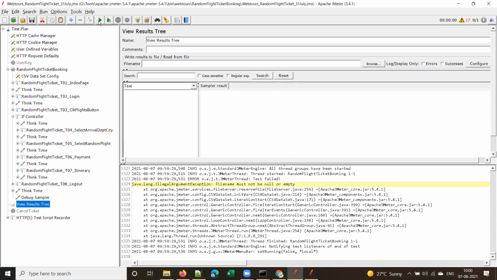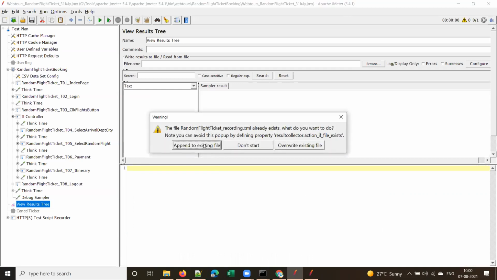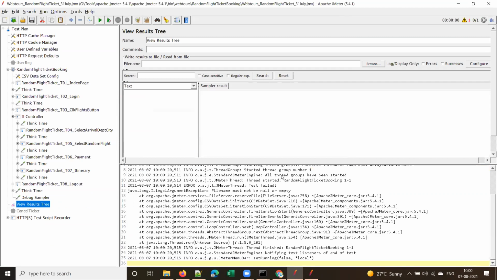Script is not getting replayed. See, if you observe here, it stopped replay and it has thrown some error. Or else, let me clear everything and let me show you. See, now there are no errors, right? So you see 0, right? There are no errors. If I replay the script, there is some error here. So it shows there is some error, and this is the error message in the JMeter log file.